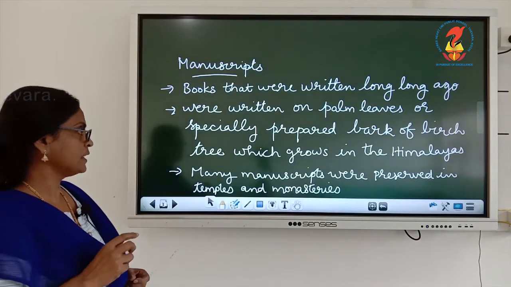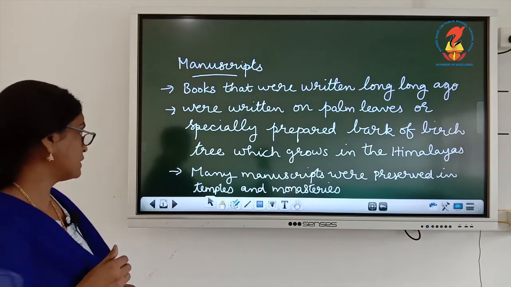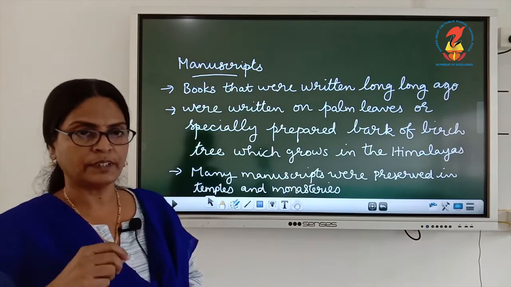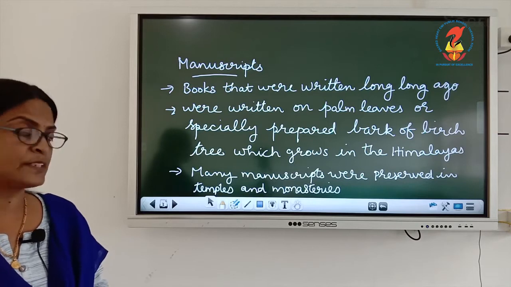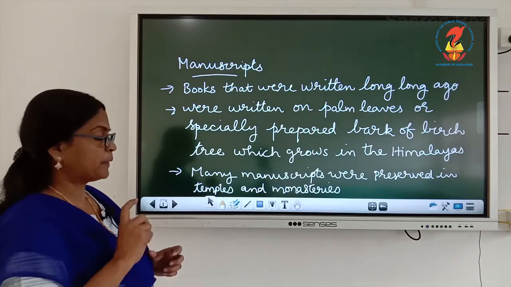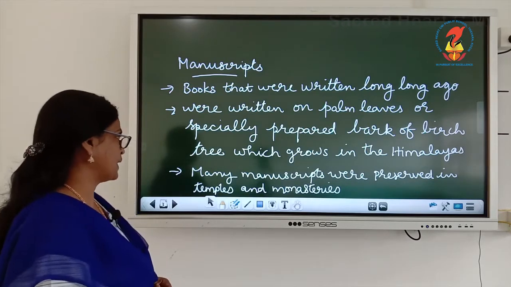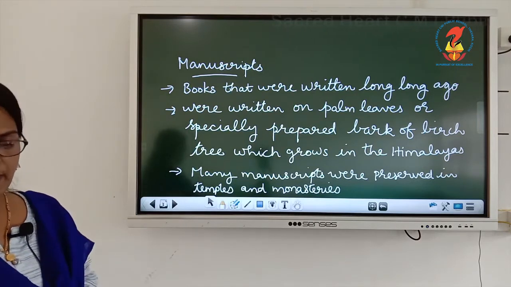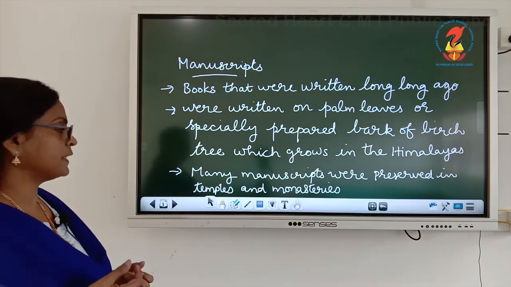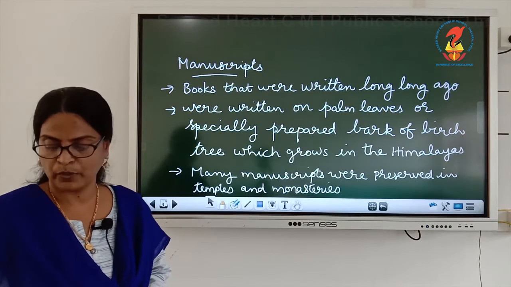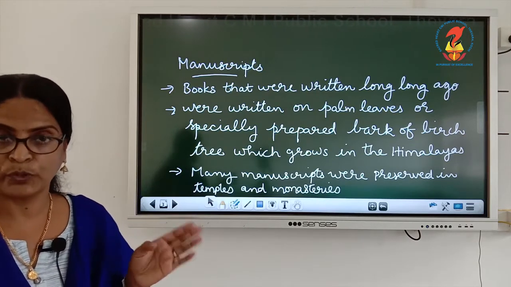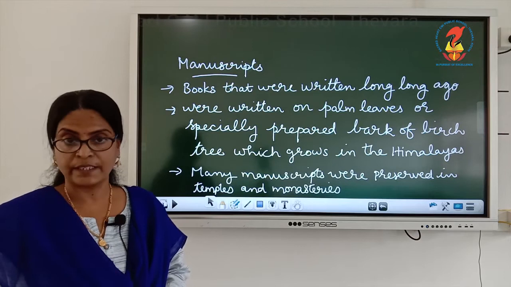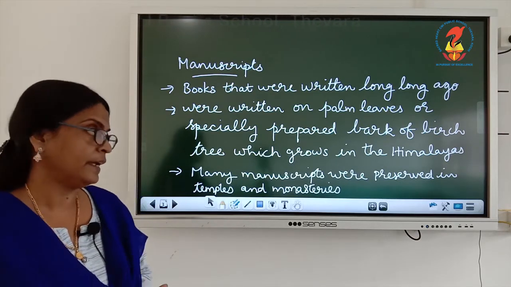Children, birch trees grow in the Himalayas, and so manuscripts were written on palm leaves or specially prepared bark of birch tree. Then many manuscripts were preserved in temples and monasteries. Children, you know, over the years manuscripts were eaten up by insects.